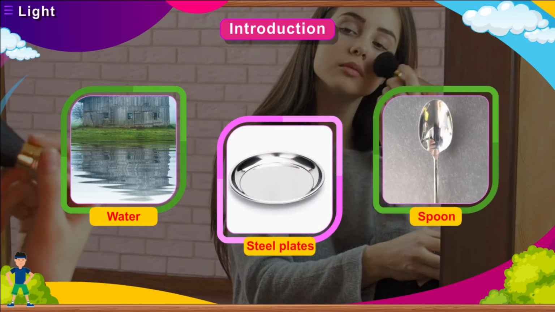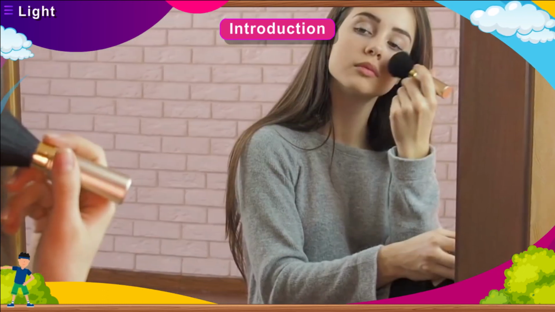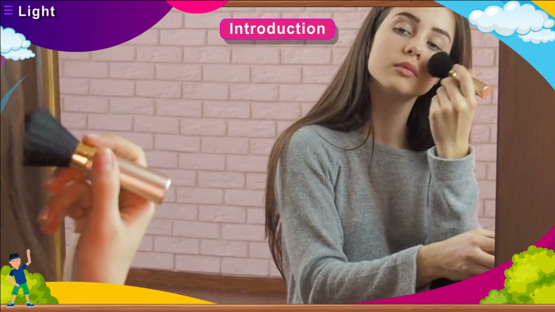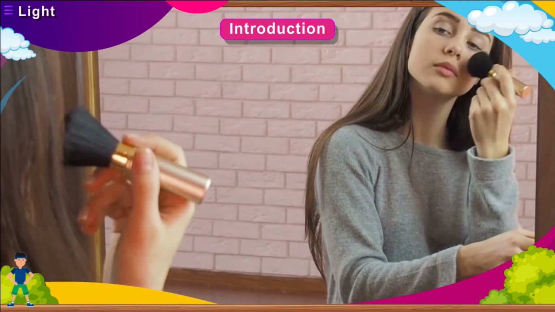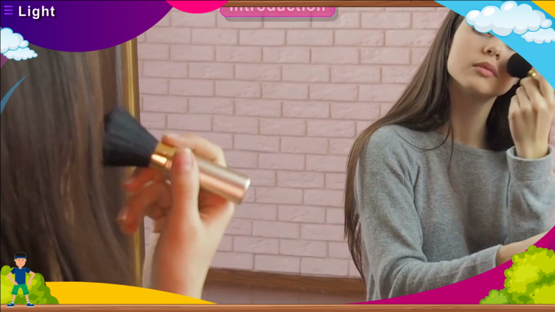When light falls on an object, some part of the light is reflected back to our eyes. Then, we are able to see an object because of the light being reflected from the object. You will appreciate the fact that images are visible only on polished surfaces. Now, let us study about reflection, which is the cause of formation of images.